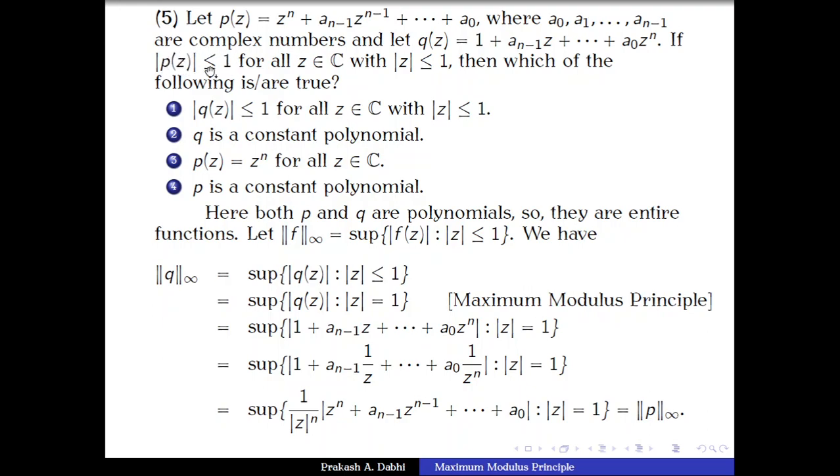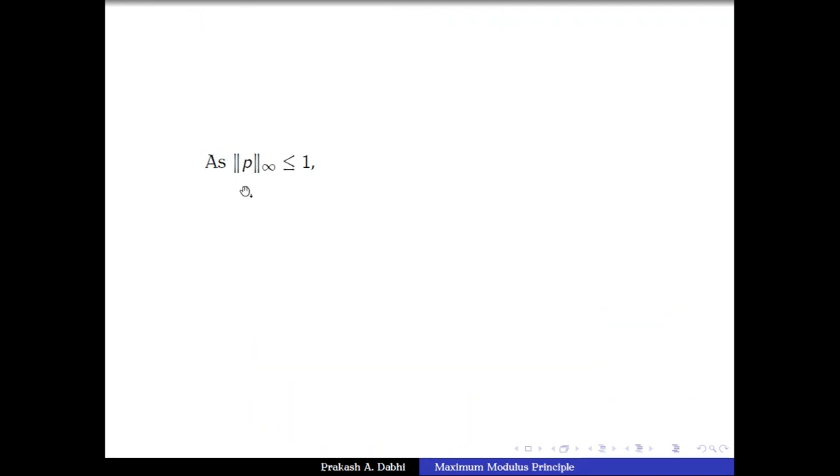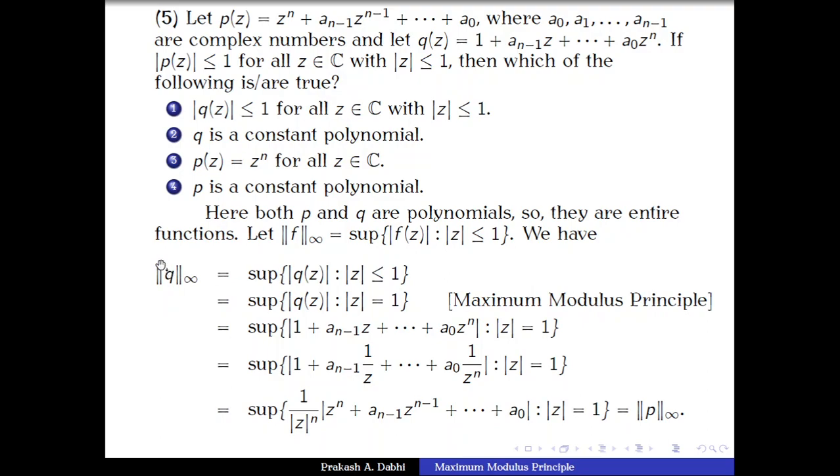Mod of p(z) is less than or equal to 1 for every z in C satisfying mod of z less than or equal to 1. So this supremum is less than or equal to 1. But we know that the supremum of p is the same as the supremum of q. Therefore this supremum is also less than or equal to 1.